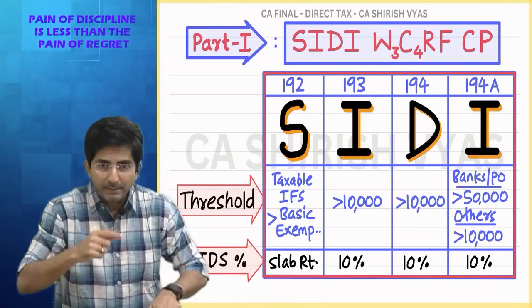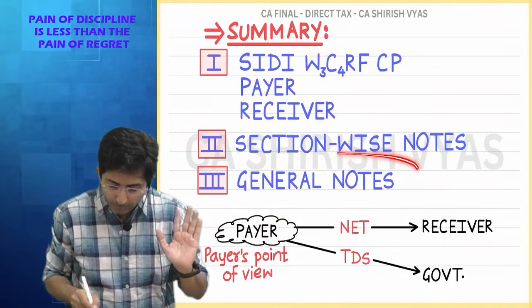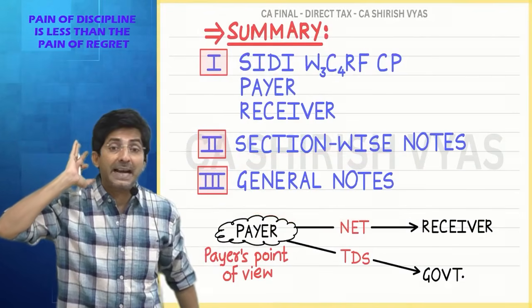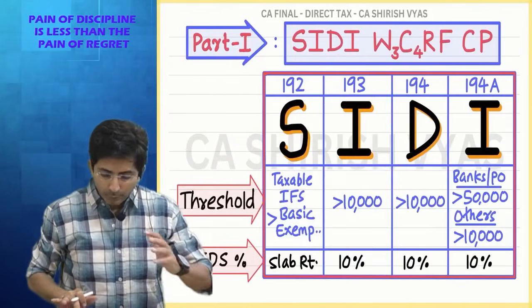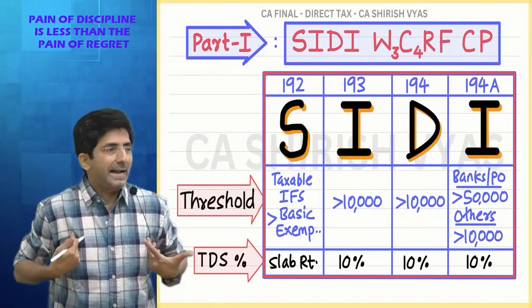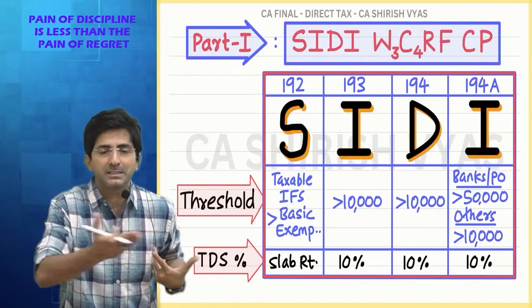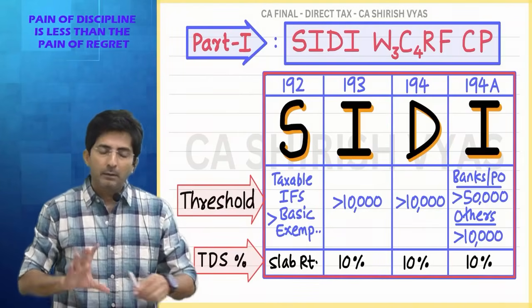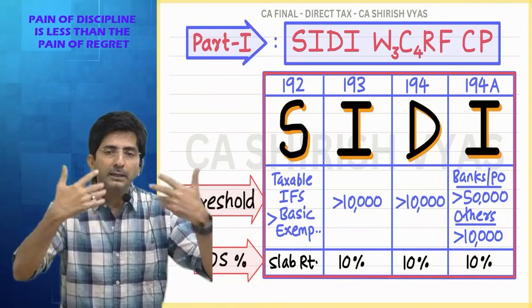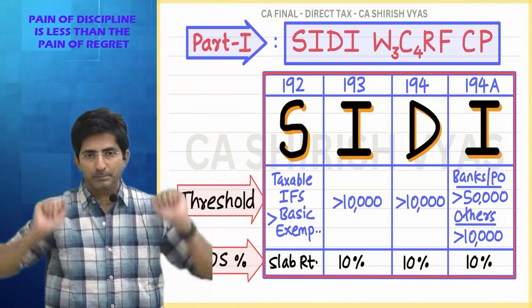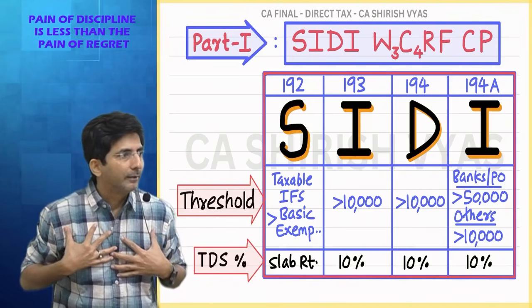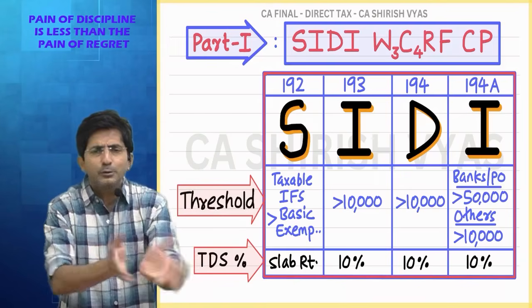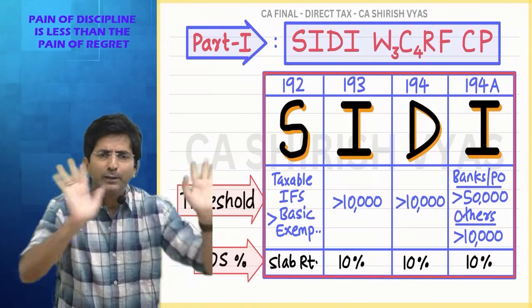See, all these points which I am saying casually, I will explain formally in the general notes: what the compliance burden of a tax deductor is. But right now, just feel casually: if a bank has to cut TDS on each and every customer's account, they will go mad. That's why the government says, okay, do one thing, ignore the customers earning interest up to 50,000. Such a great relief I will get. So if I am a bank, I might have so many customers who are getting interest not more than 50,000, and I have to ignore them.